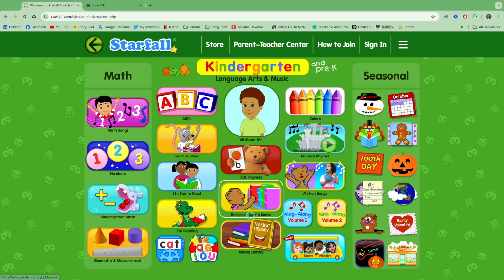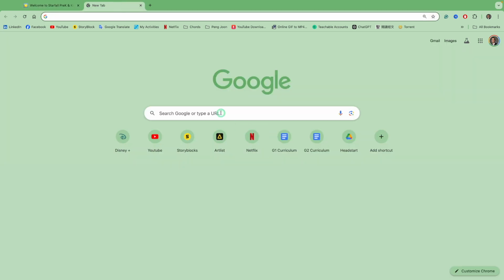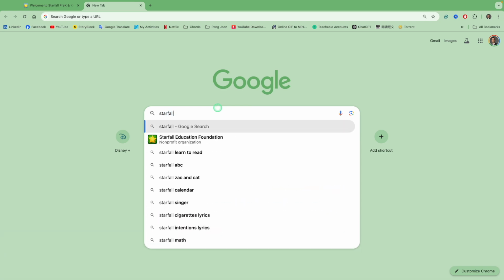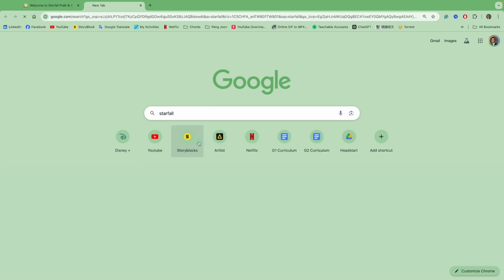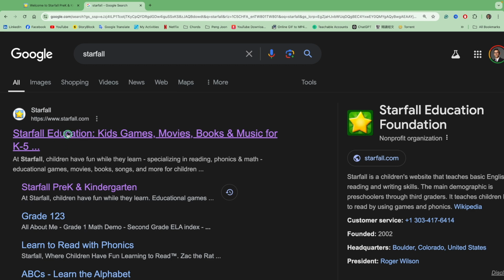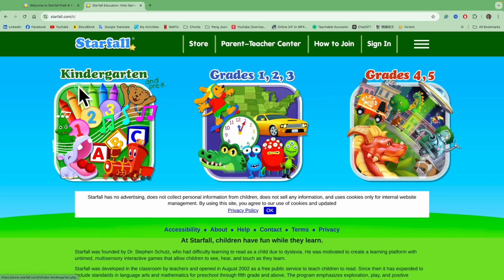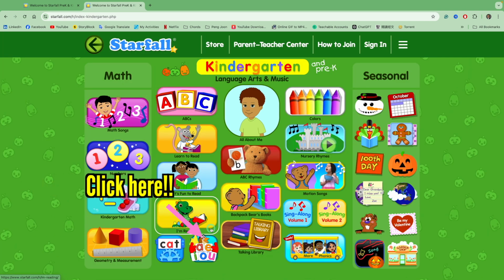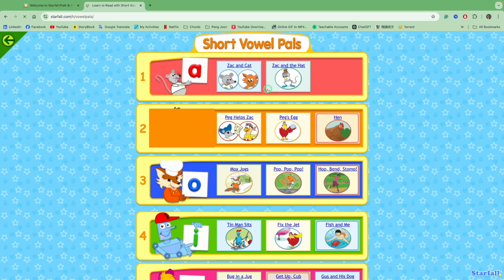It's called Starfall. Now, if you don't know where to find this site, just go to Google and just type Starfall. There. It's this one. Click here. And let's get started. Go to kindergarten over here. Alright. So if you bought some of the readers, this is for K2 middle class.